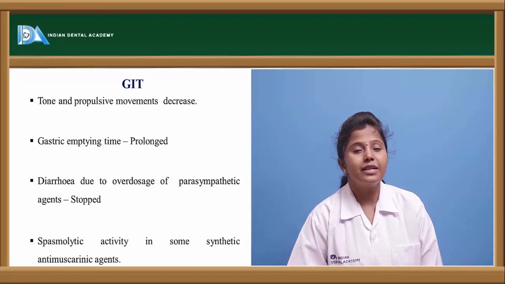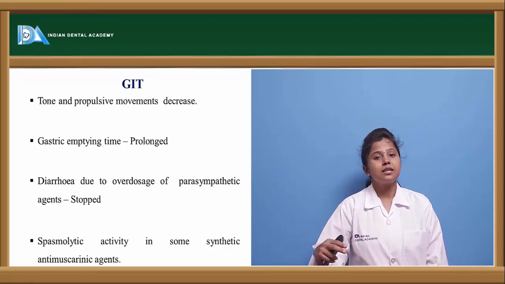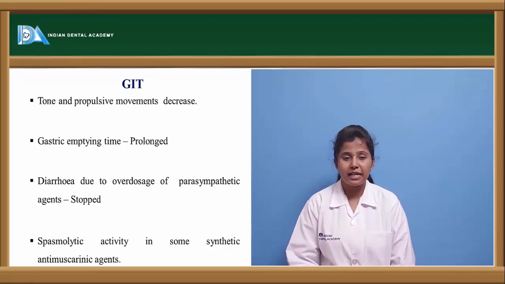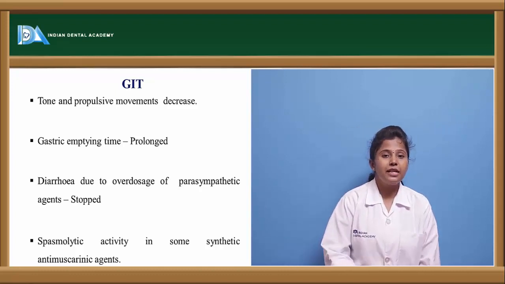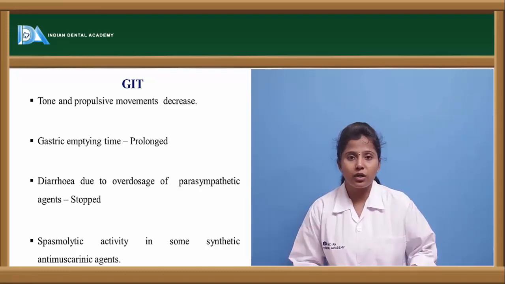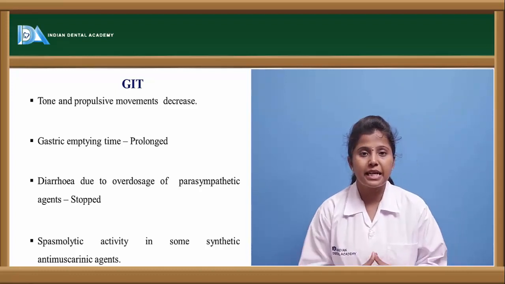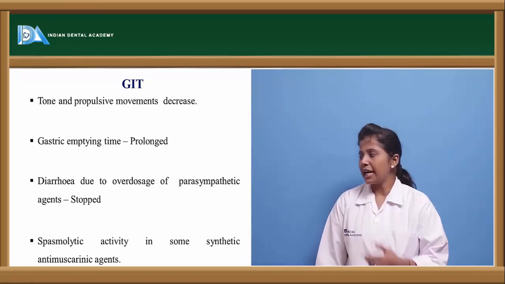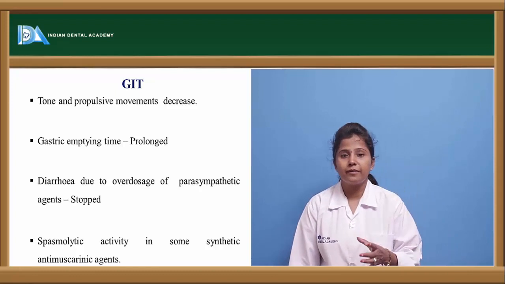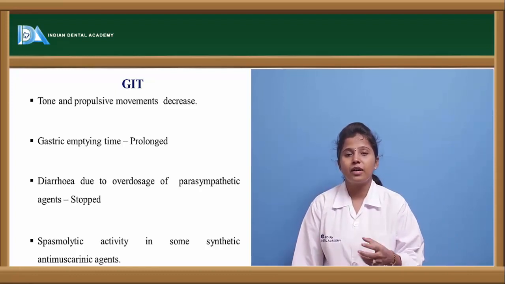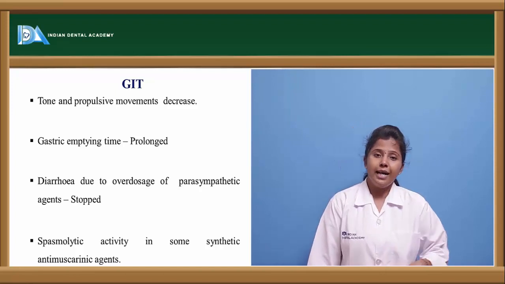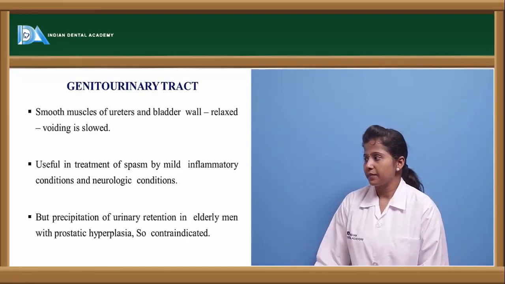If we give an excessive dose, it causes parasympathomimetic activity, whereas at the particular dose, it shows antimuscarinic or parasympatholytic activity. So spasmolytic activity is also observed. Spasm can also be relieved because of a few antimuscarinic drugs.